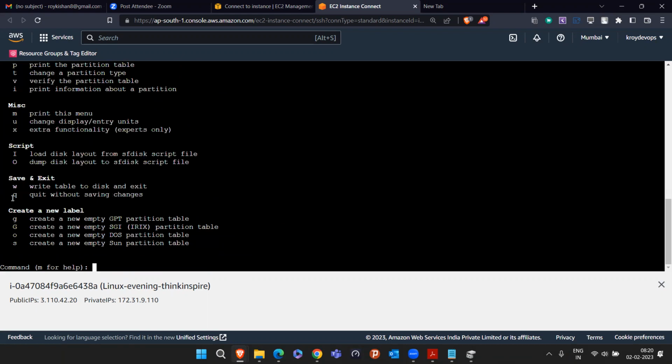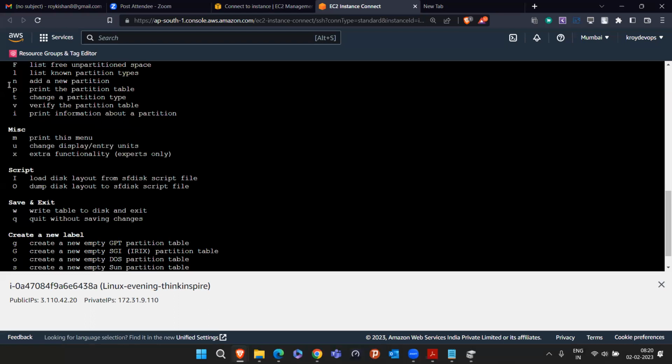If you want to create a new partition, you have to press N. N is basically equal to add a new partition. They are saying if you want to save the partition, you have to press W. If you want to quit, you have to press Q. Like this, they are giving the information.